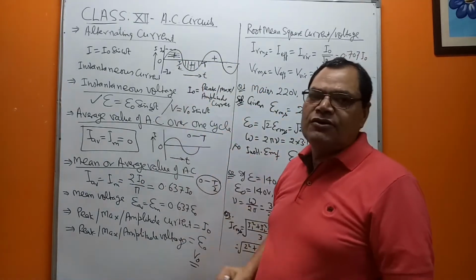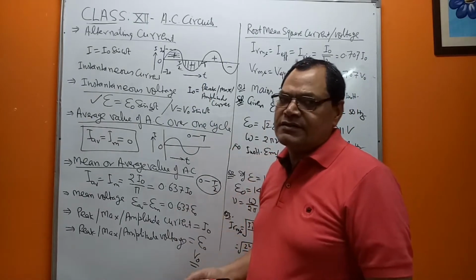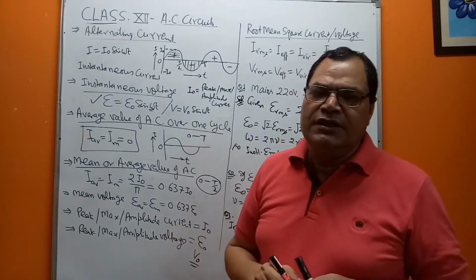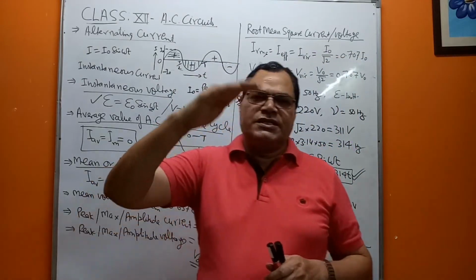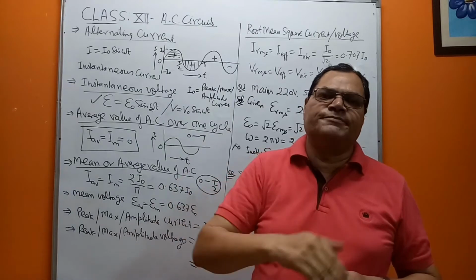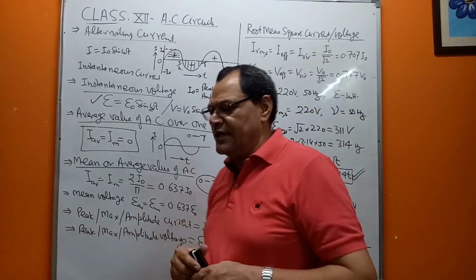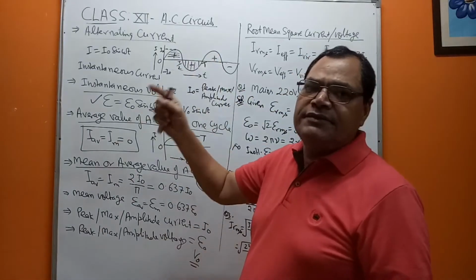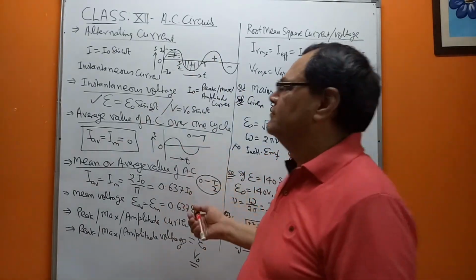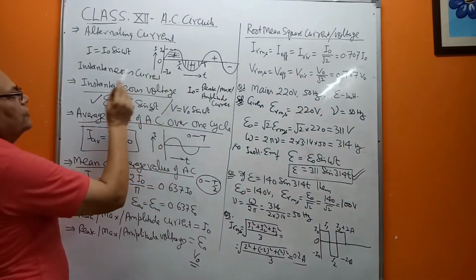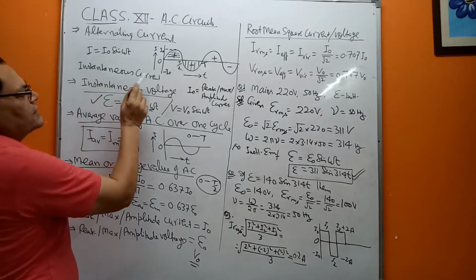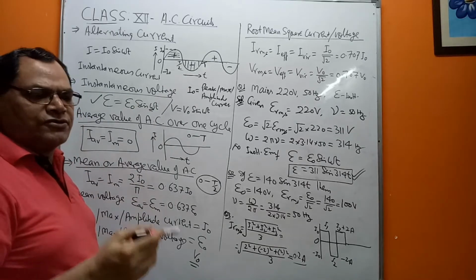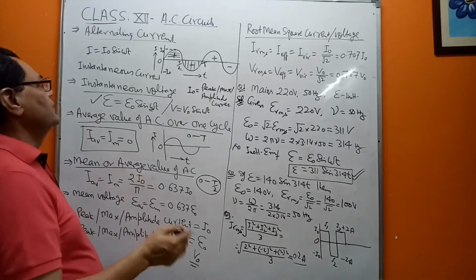So such currents are called alternating currents. Clear? So in short, you can summarize the definition: the current whose magnitude changes continuously but phase changes periodically is called alternating current. And as you see, the magnitude is changing at every instant or point of time, so you can call this instantaneous current. So alternating current is also called instantaneous current.